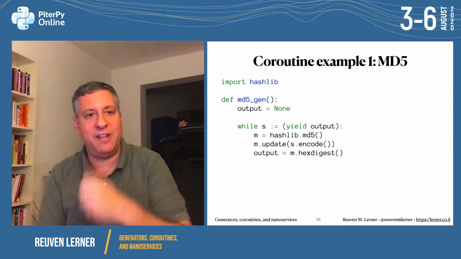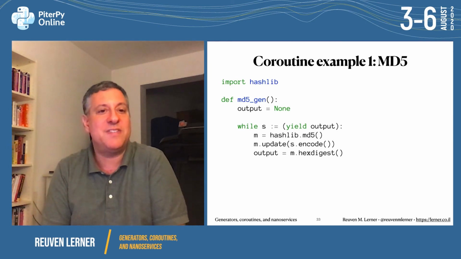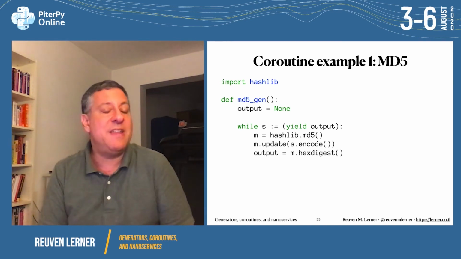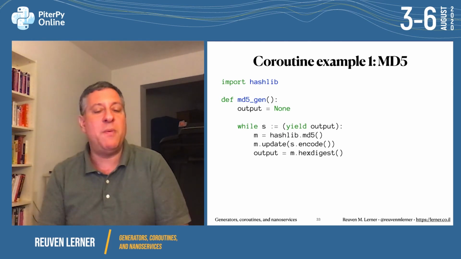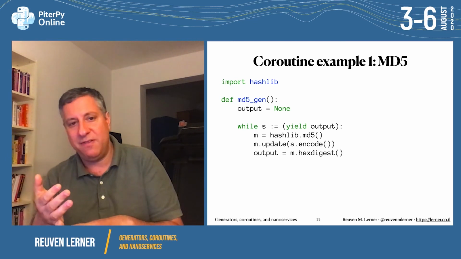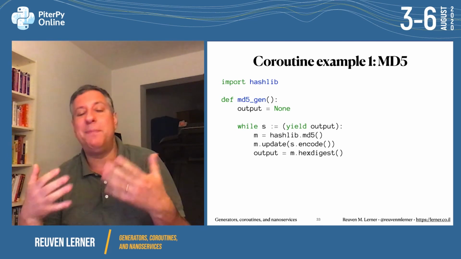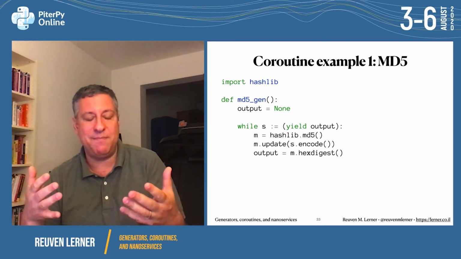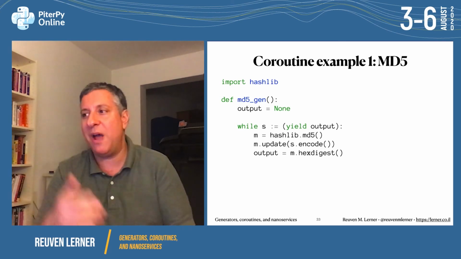I'm going to import hashlib. I'm going to say def md5_gen, so I'm going to define my generator. I'm going to say the output is originally None. And then I'm going to have my loop with a walrus operator: while s := yield output. What am I going to do? I'm going to create the new MD5. I'm going to take the string that I got from the user, turn it into bytes, and update the MD5 hashing system. Then I'm going to get a hex digest from that, put that into output, we yield, and we go around and around.